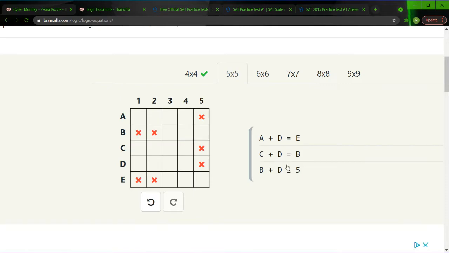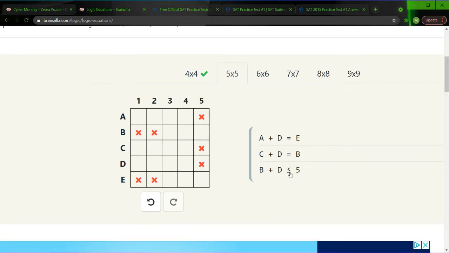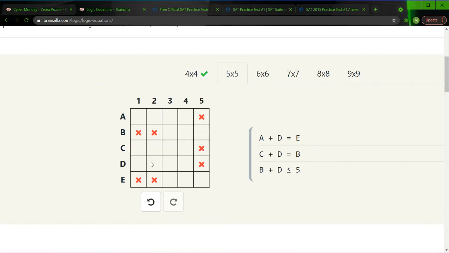So now we're really relying on the last equation. B plus D is less than or equal to 5. Here, I will substitute in B in this equation because we have C plus D is equal to B. So we will rethink this as C plus 2D is less than or equal to 5.